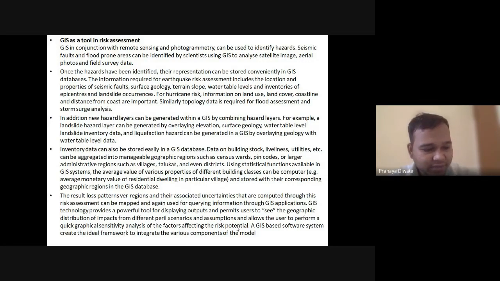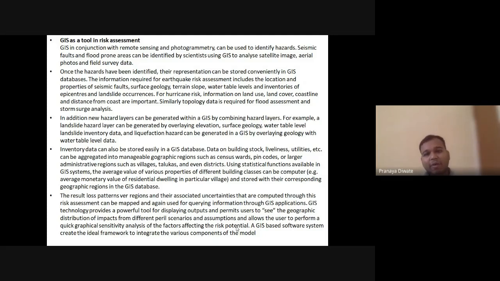GIS, in conjunction with remote sensing and photogrammetry, can be used to identify hazards.